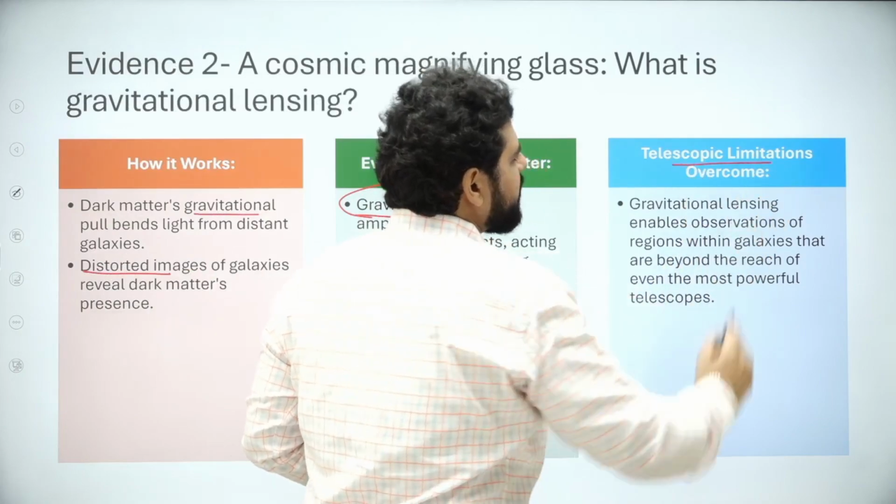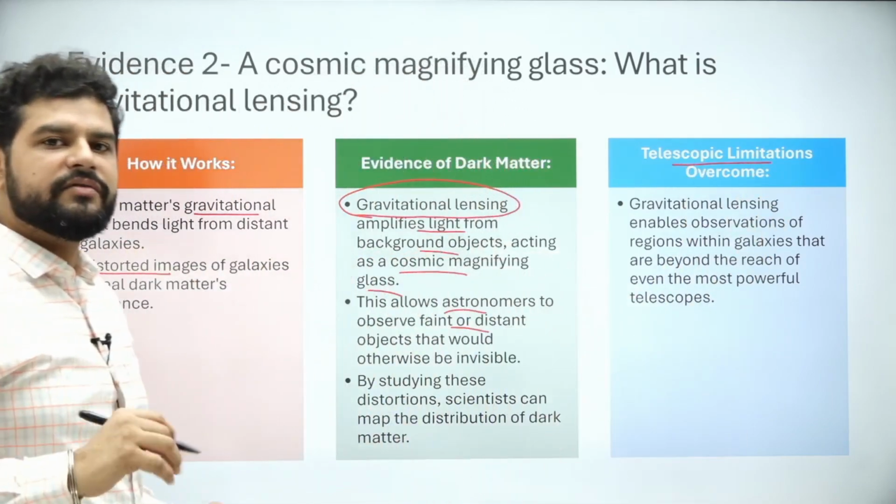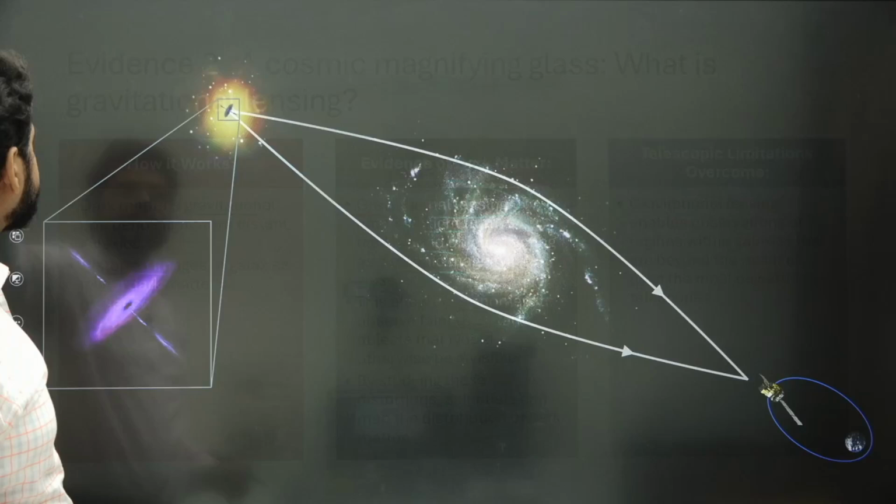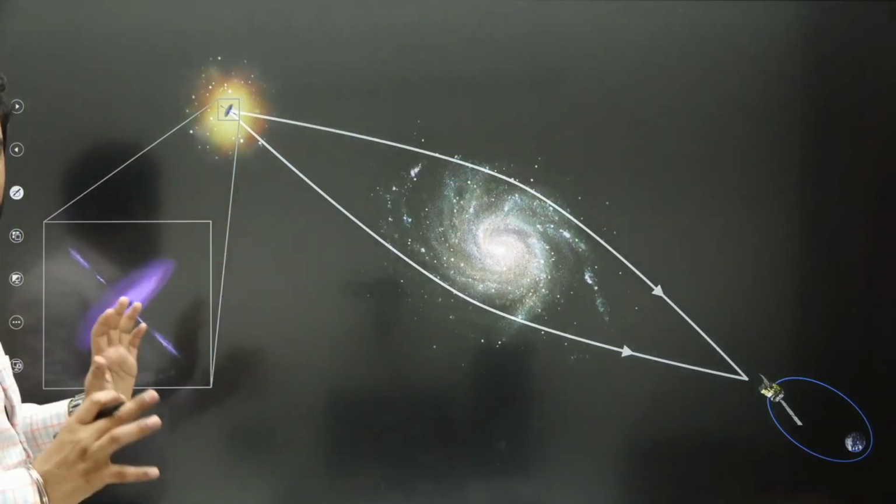So limitations of our telescopes are removed because of dark energy. So this is a benefit that we get. All right. Now let us understand it through a diagram.